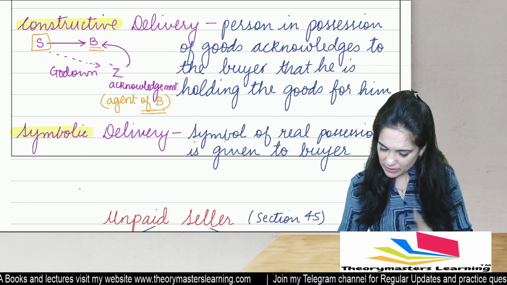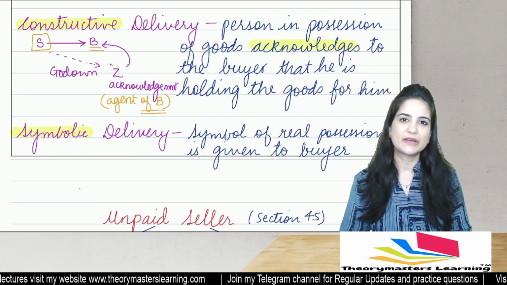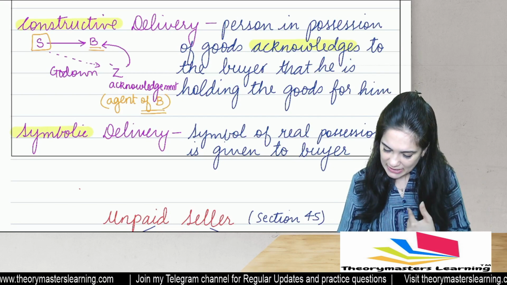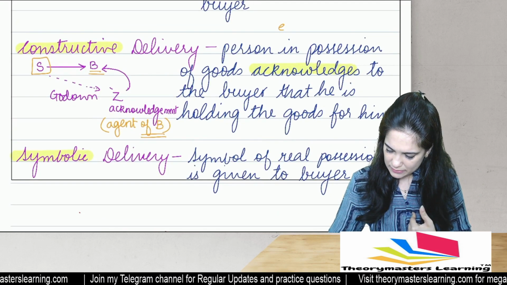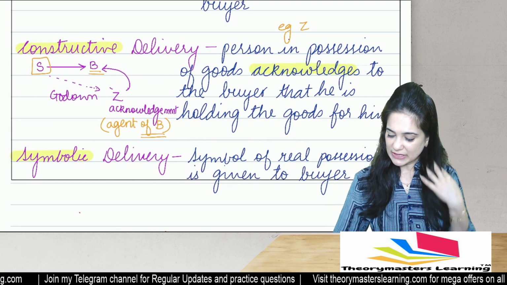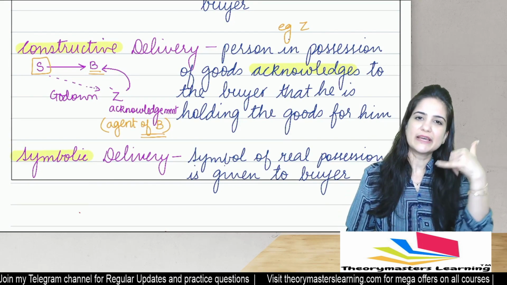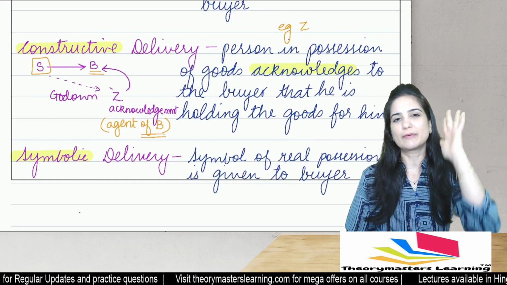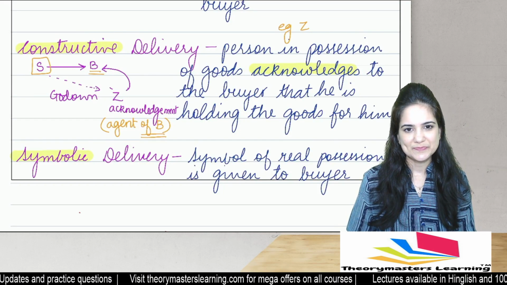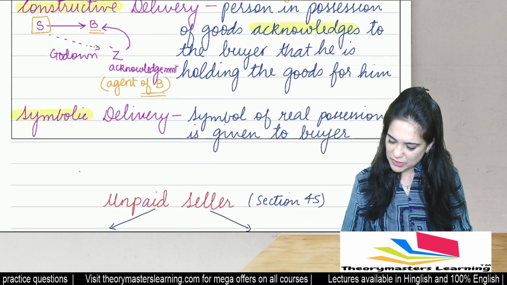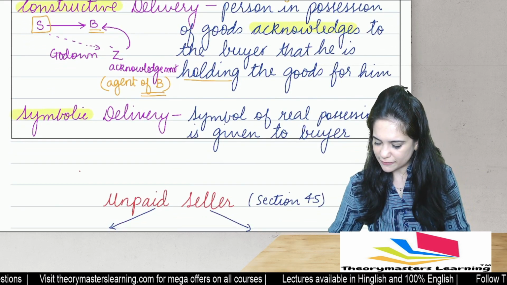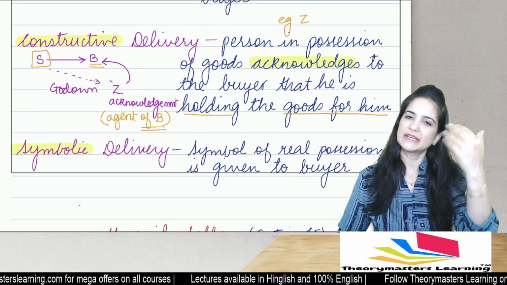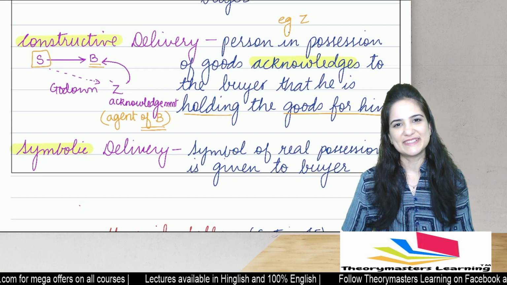The key word over here, students, is acknowledgement. So when the person who is in possession, in my example, who will that person be? Z. So when Z gives acknowledgement, the key word is acknowledgement. Whenever you see acknowledgement, the thing that should click is they are talking about constructive delivery. When he acknowledges to the buyer that he is holding the goods for him, this is nothing but constructive delivery. For the seller, it is as if the goods are delivered.